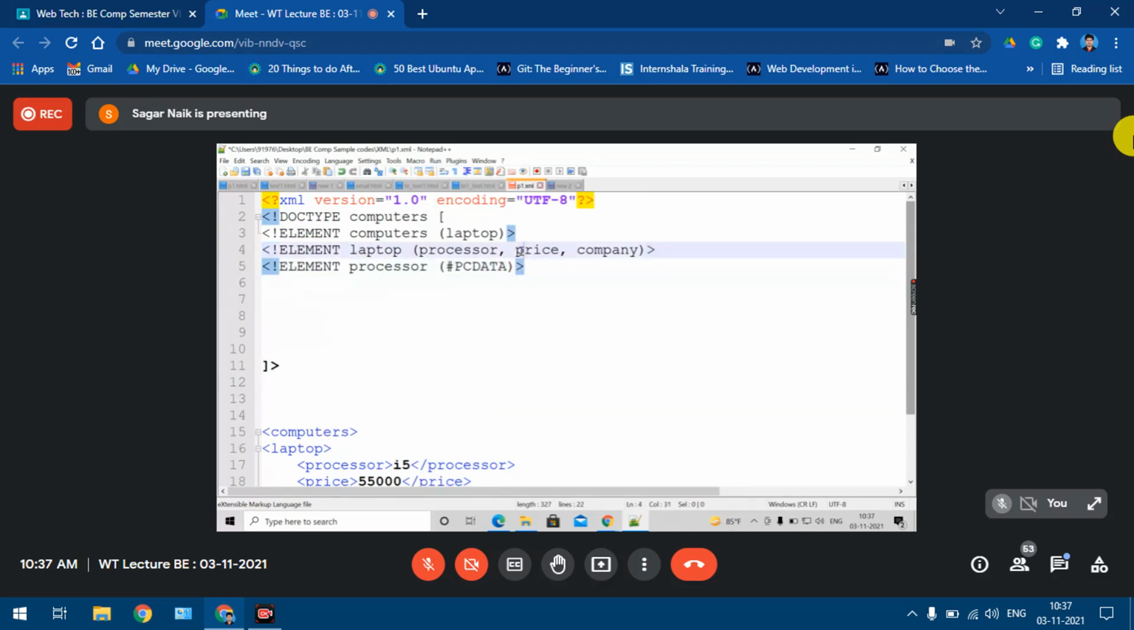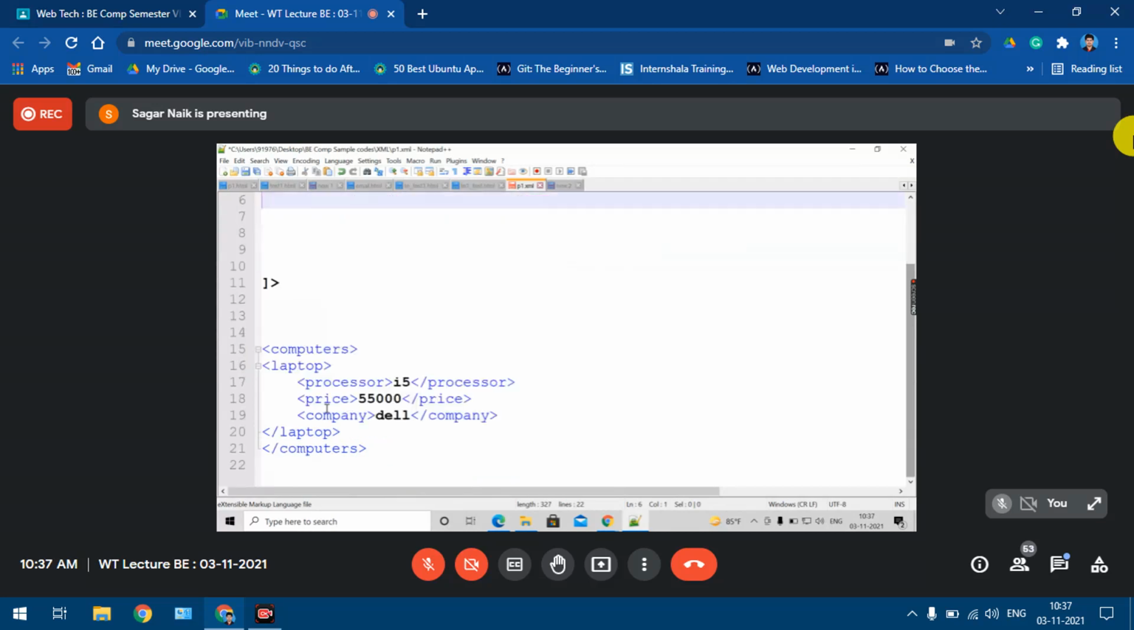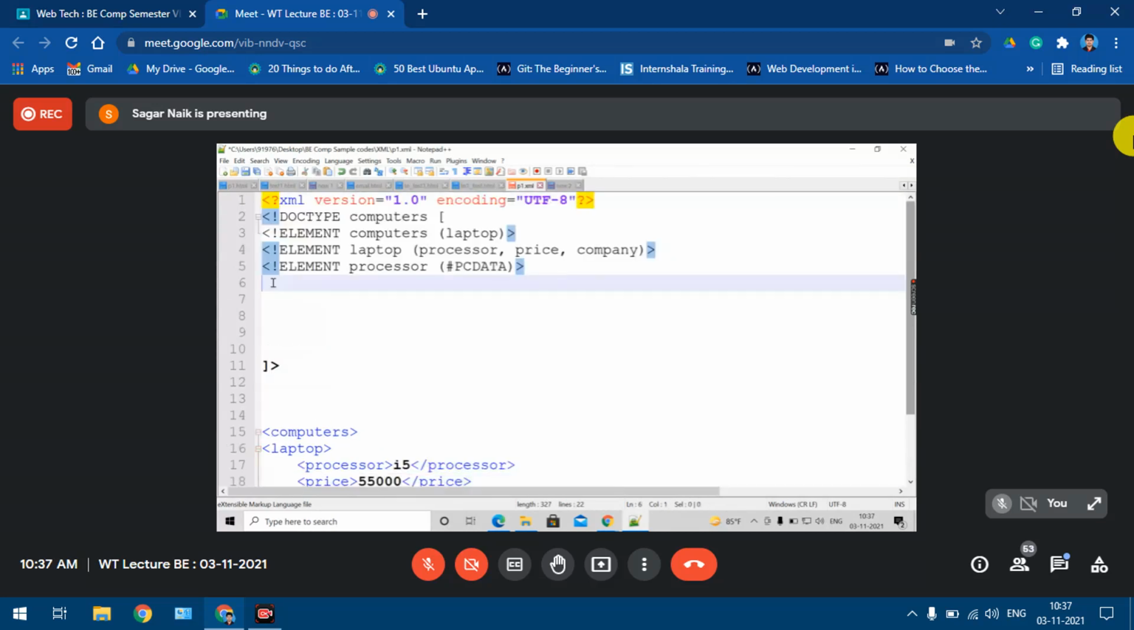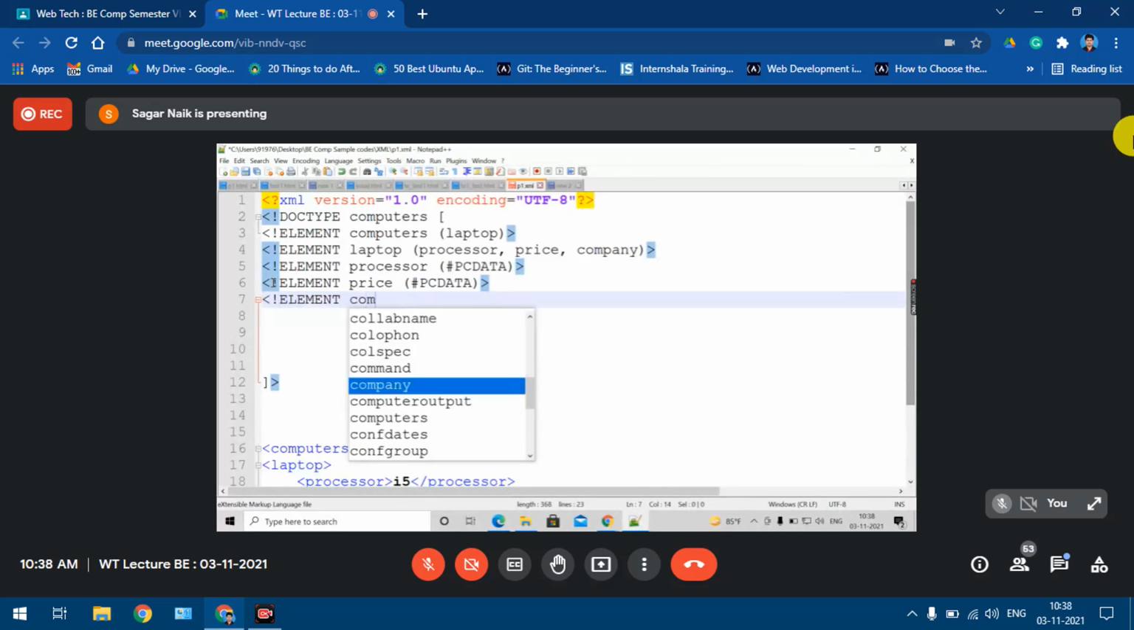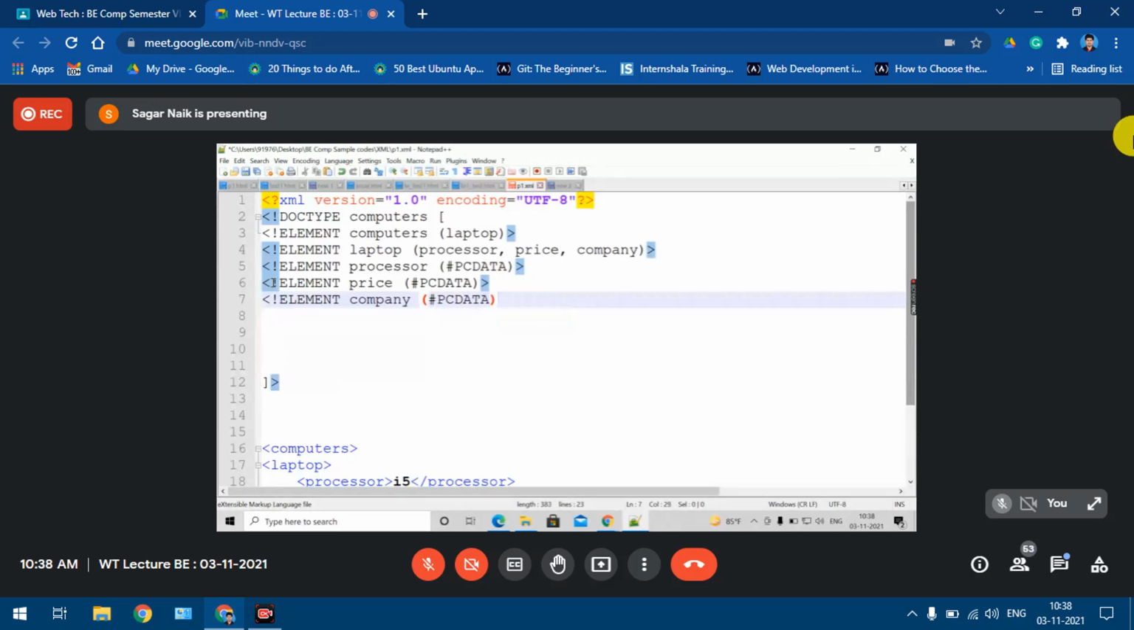Then going to the price element, again it is a simple element with some text as content, right? So again I'll define the element price. Again I'll say #PCDATA, parsed character data. Fine. Then what is the last element? Company. Again it is text, some kind of data it has, right? Done. Now all elements are defined.